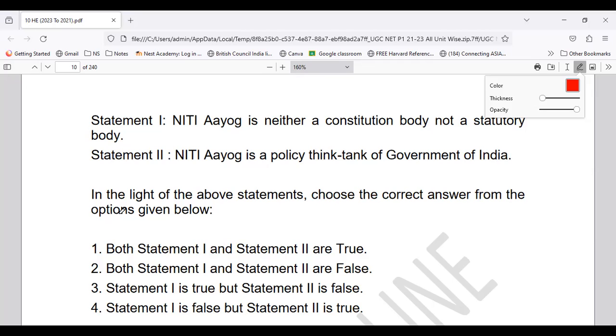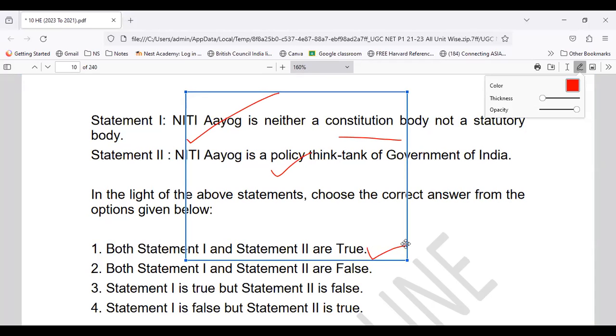So basically, what is Niti Aayog? Is it a constitutional or is it not a statutory body? So if you know about Niti Aayog, it is nothing but a platform, a national institution for transforming India with respect to entrepreneurship. So it's neither a constitutional nor a statutory body. Very true. And is it a think tank of Government of India? Yes, it is a think tank. In fact, it is called the think tank of Government of India. So in this respect, statement number 1 as well as statement number 2 are true. Okay, so they are true, right?